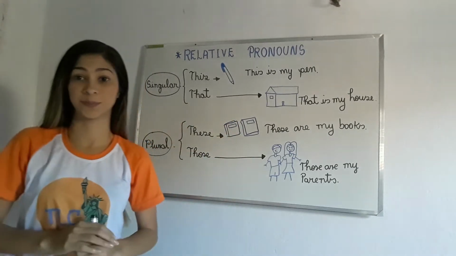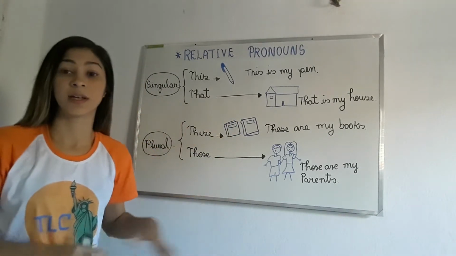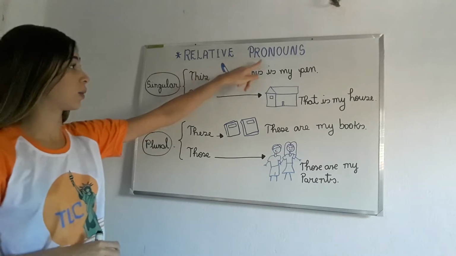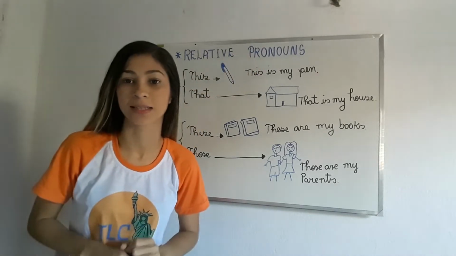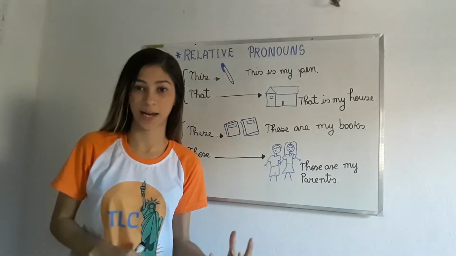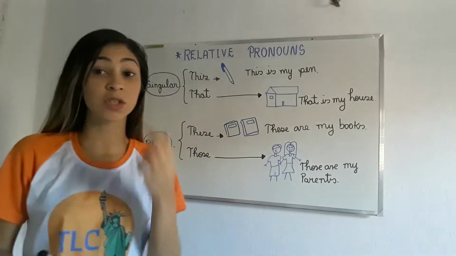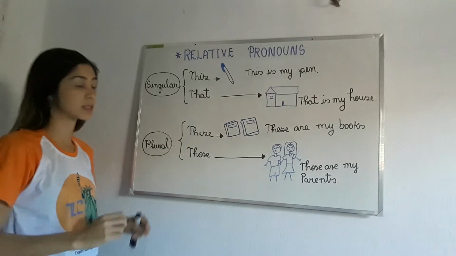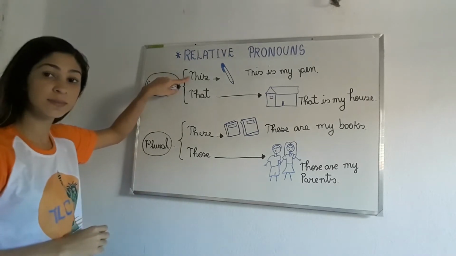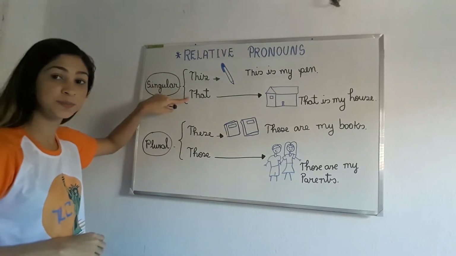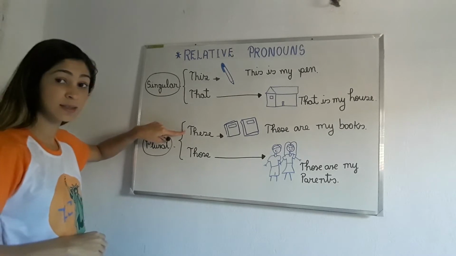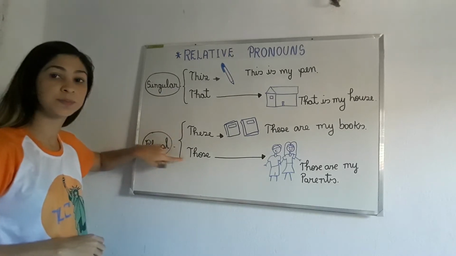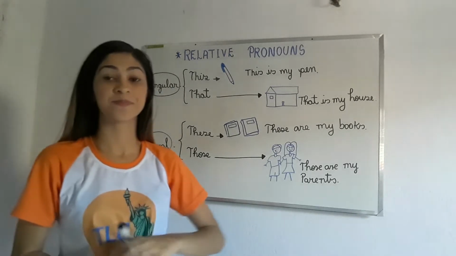So, let's continue with the second part. Look at the board. I have here the relative pronouns. Repeat, relative pronouns. Which are the relative pronouns, teacher? Repeat. This, that, these, and those. One more time.